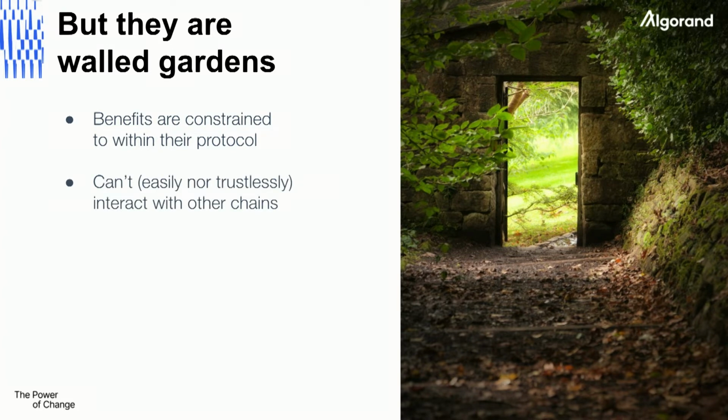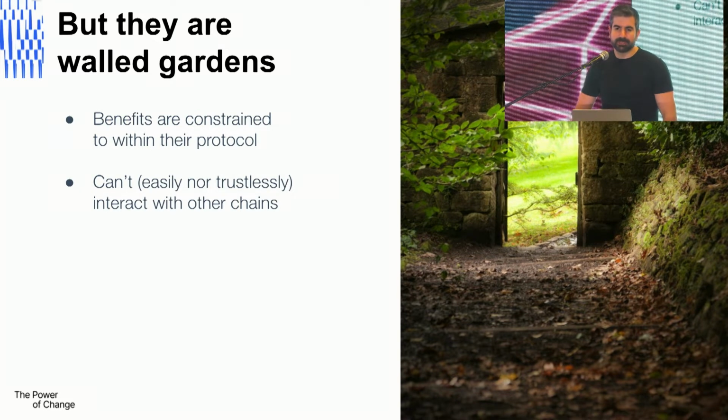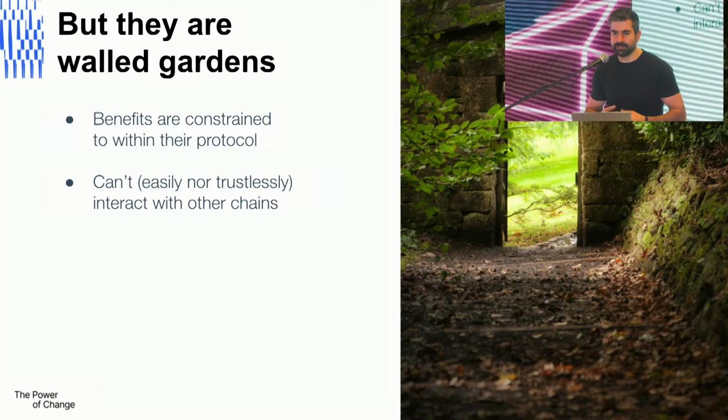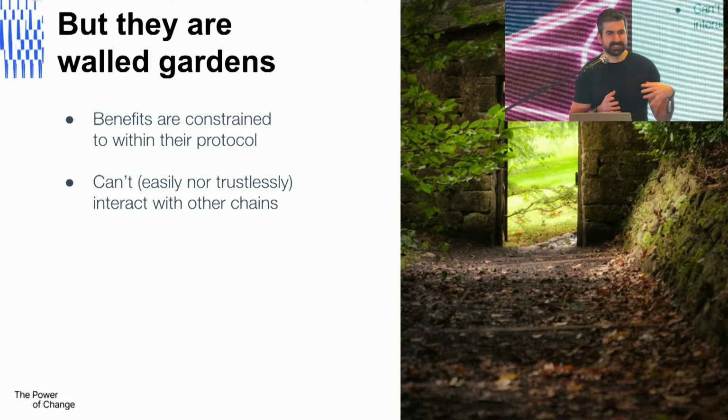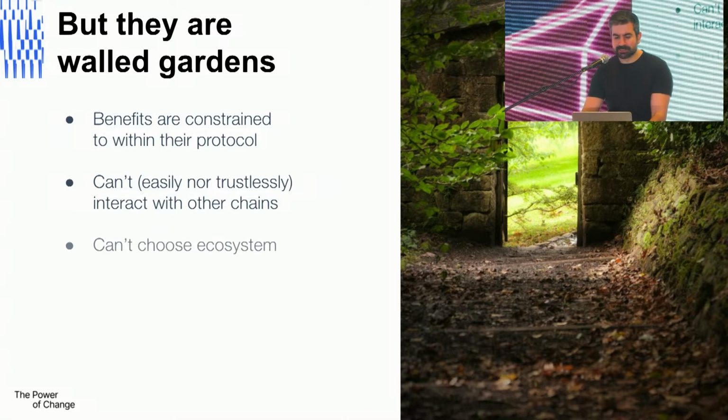And the other thing is, you can't, at least not easily nor trustlessly, interact with other chains. For example, we can't just swap ETH and Algo, the native ones, easily. Or if you have USDT, for example, both on Algorand and Ethereum, it's not that easy to just swap them. The other problem is that you can't really choose your ecosystem. If you have your favorite ERC20, you can't just go and play with it on another chain, at least not that easily. Same thing for other nice tokens that you have everywhere.